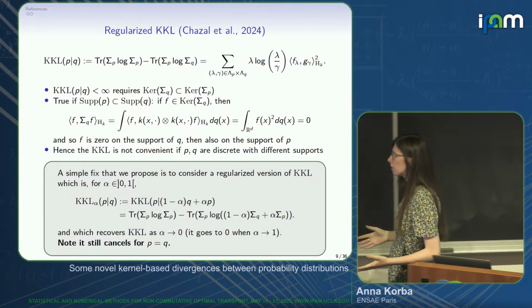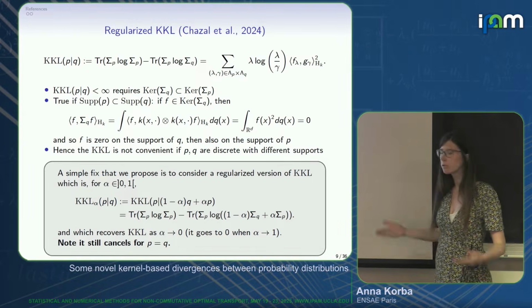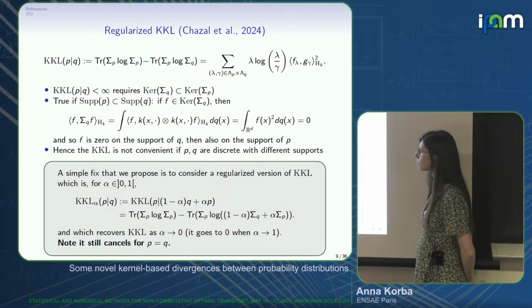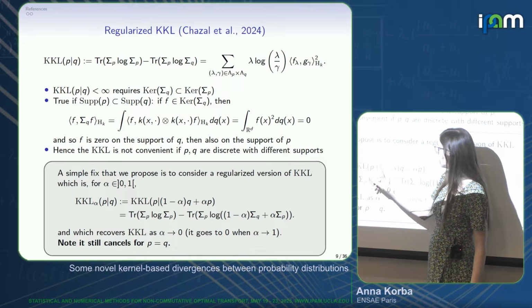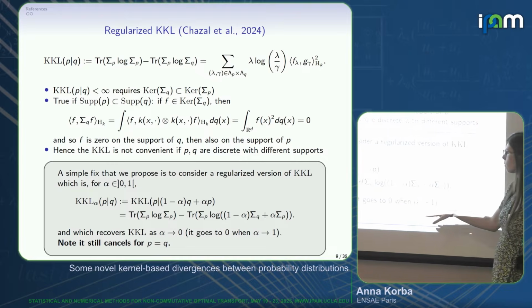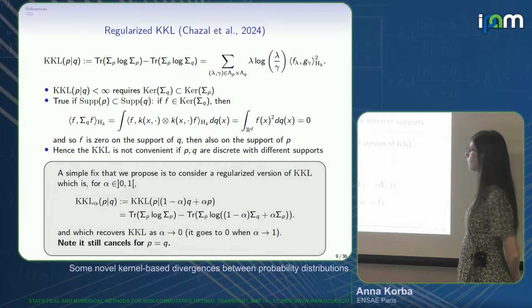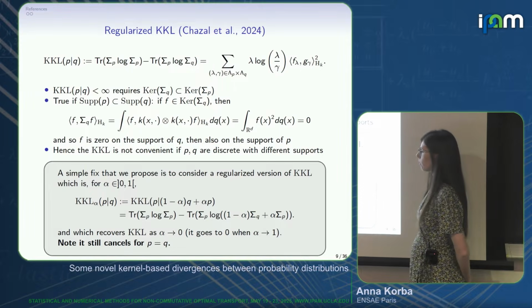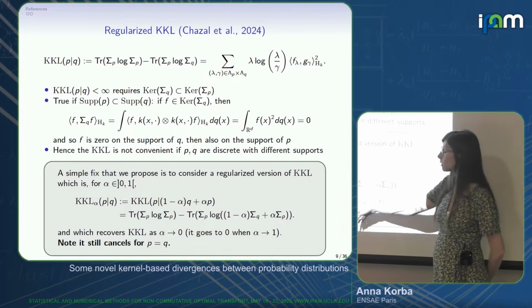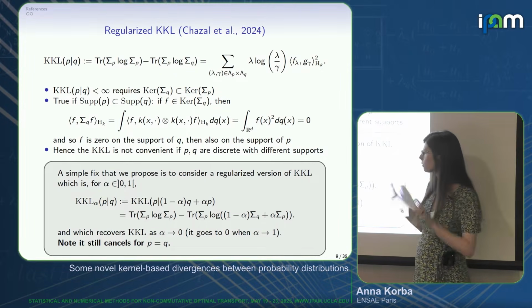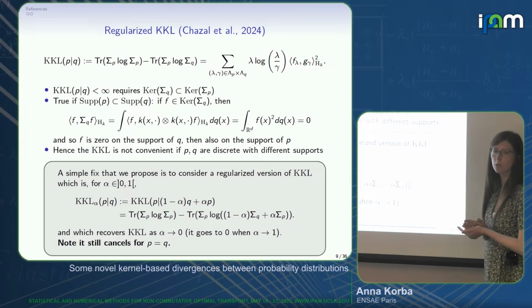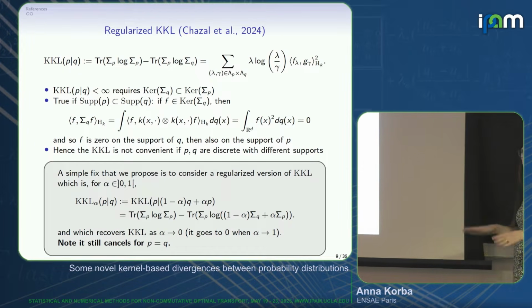So the simple fix we thought about, which is actually a fix that people use for regular f-divergences on R^d, is the following. We just introduce a small parameter alpha, and basically we consider the original object, the KKL, between P and a mixture of P and Q, right? So you immediately solve this support problem. So this will be our object. It recovers, of course, the KKL as alpha goes to 0. It goes to 0 when alpha goes to 1, so you should really focus on the case where alpha is small. And it does not introduce any bias, okay? It's still 0 for P equal Q. So if you minimize the KKL alpha, the minimizer is still Q, okay?